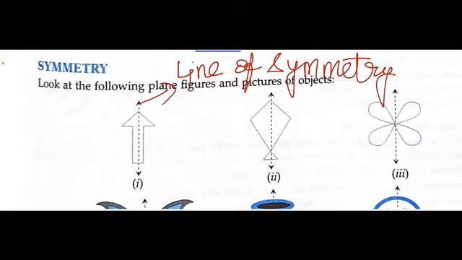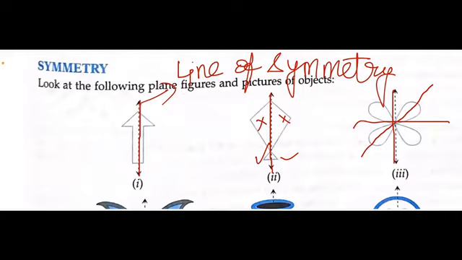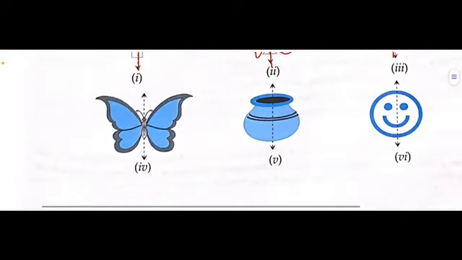Fine. So like you can see in this arrow, this one is the line of symmetry. Here in this kite also, this is the line of symmetry. As you can see, these two parts are equal and these two parts are equal. Here also, this is a line of symmetry and this is also a line of symmetry. And similarly, if I draw a line like this also, even now they are similar. So there can be one line of symmetry, and for the same figure there can be many lines of symmetry. It depends on the kind of figure we are dealing with.